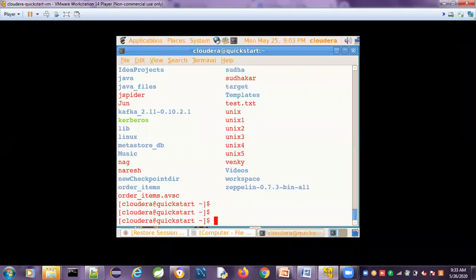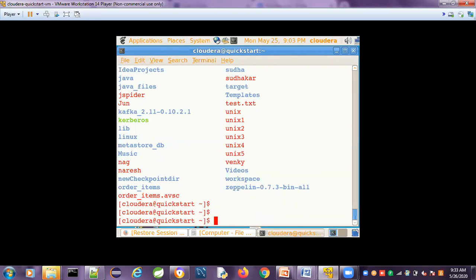So what is meant by current directory now? What is the current directory now? Can you please tell me? What is the current directory? Home. Currently we are under the home directory. This tilde symbol indicates the home directory.